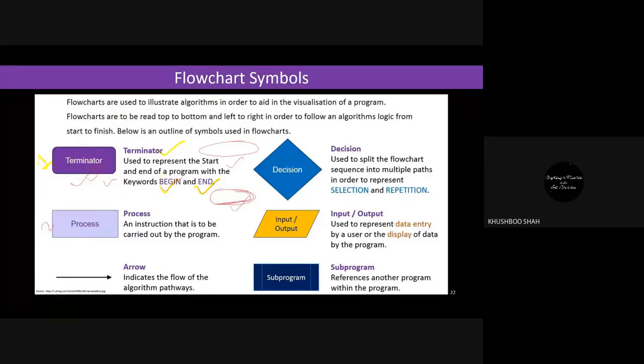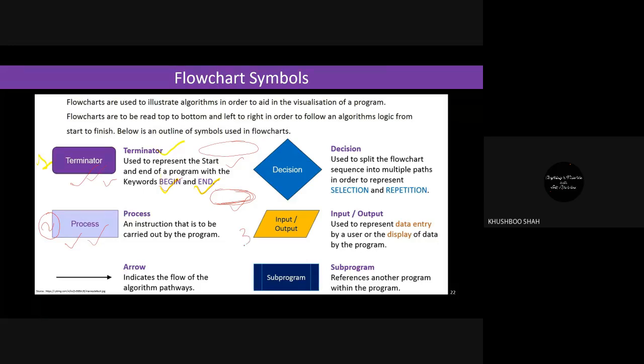Second symbol is for the process. Remember, yesterday we talked about the input, process, and output, guys. Yes, ma'am. So when you perform the process, you write it in this simple rectangle. This is second.